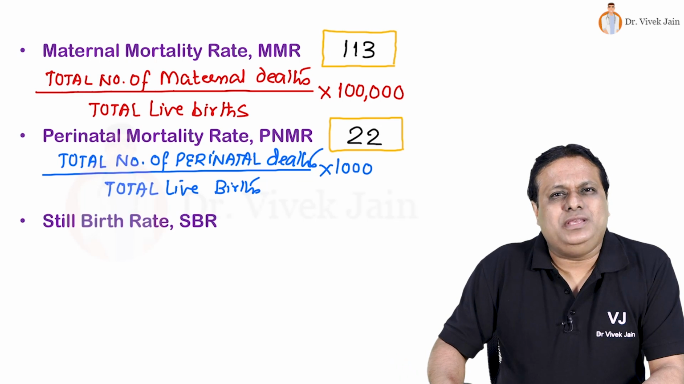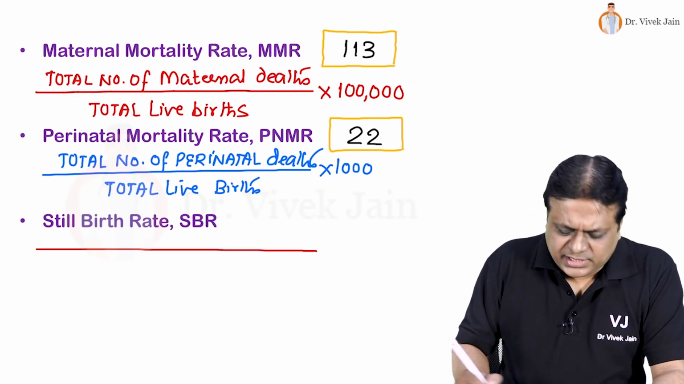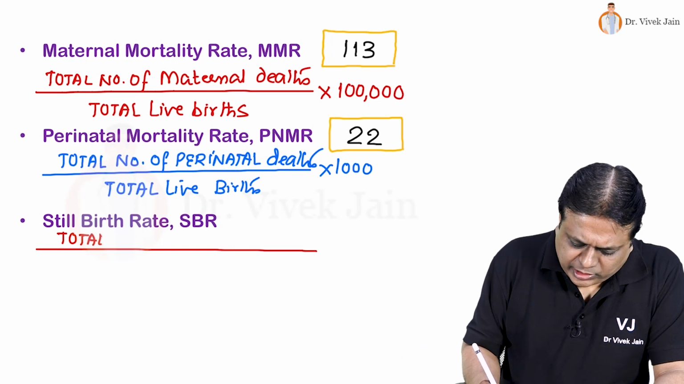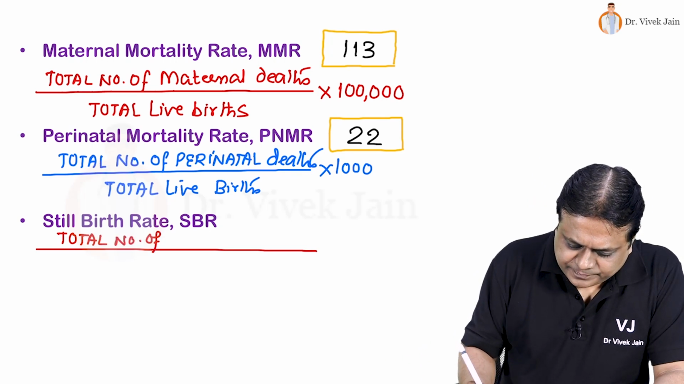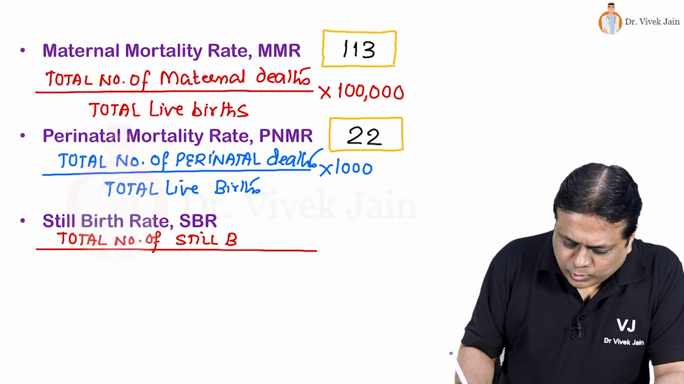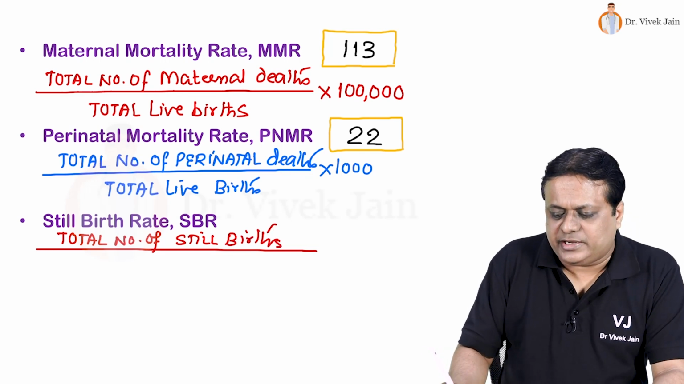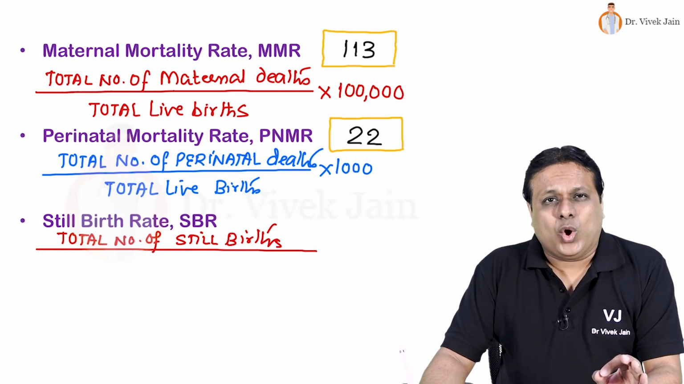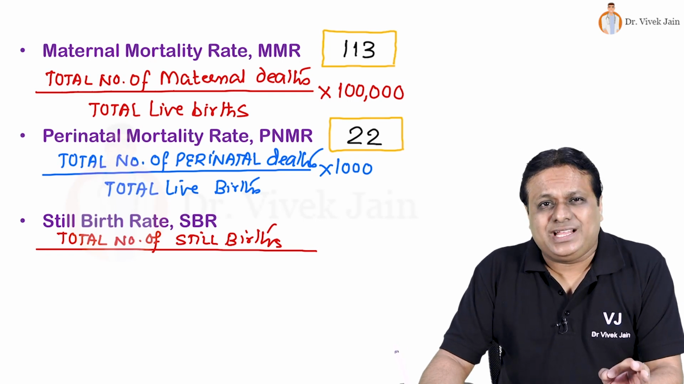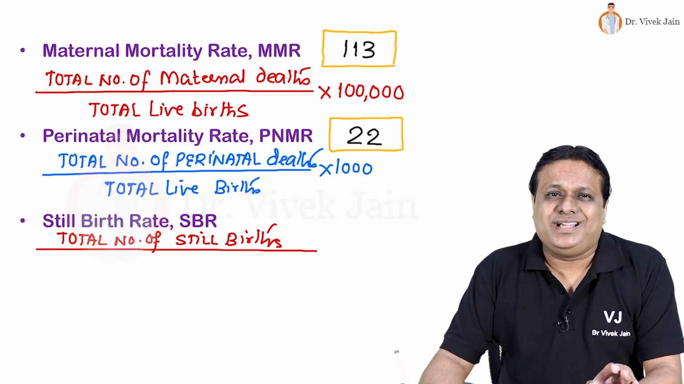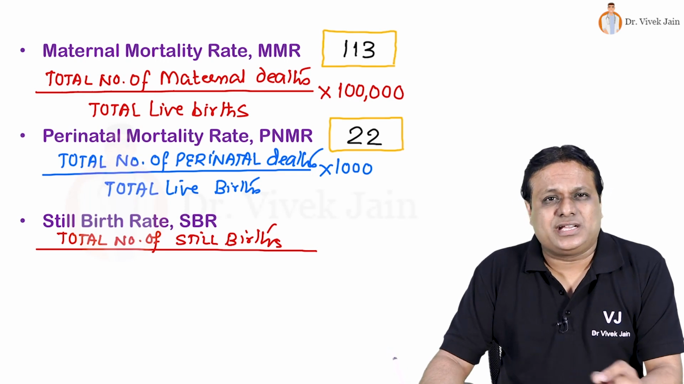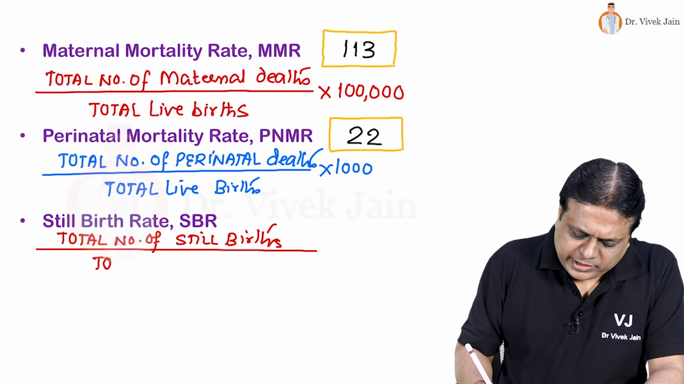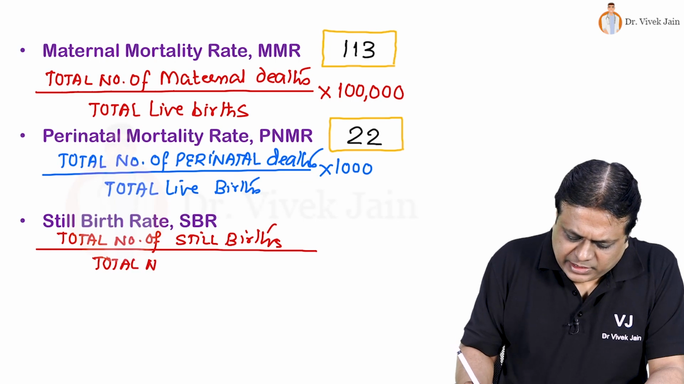When we look at SBR, stillbirth rate, it is calculated as total number of stillbirths. Who is taken as stillbirth in our country, who has period of gestation more than 28 weeks, or birth weight more than 1000 grams, or birth length more than 35 centimeters, and is born dead, or stillbirth. That is taken in numerator. Denominator is again total number of live births.